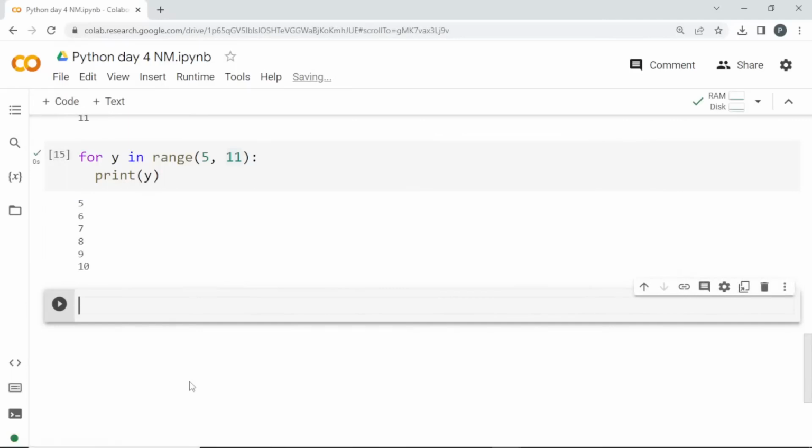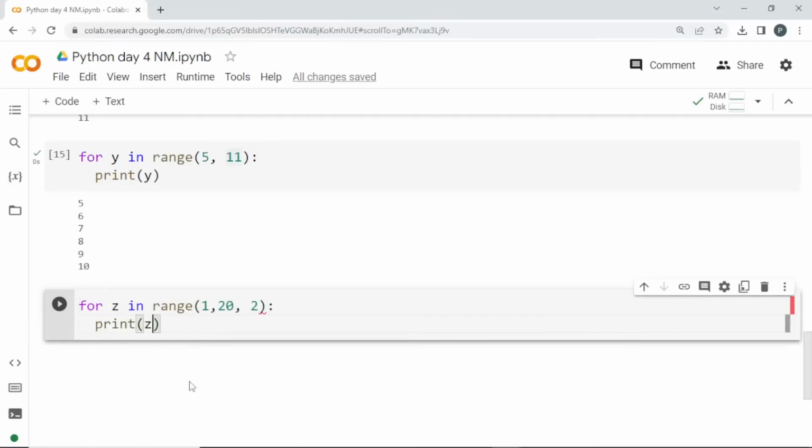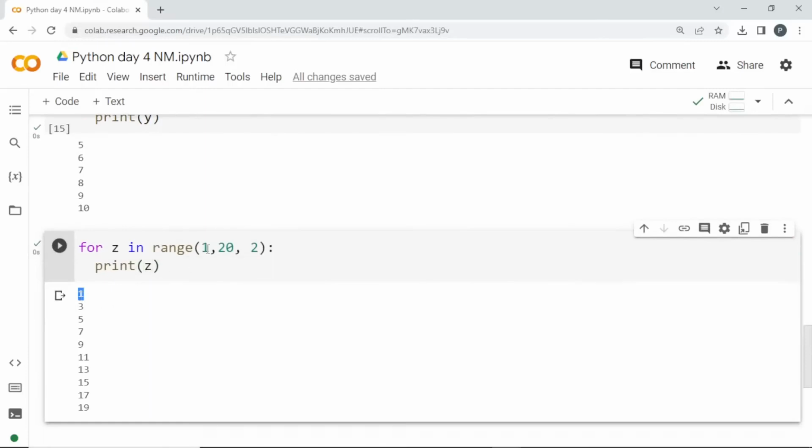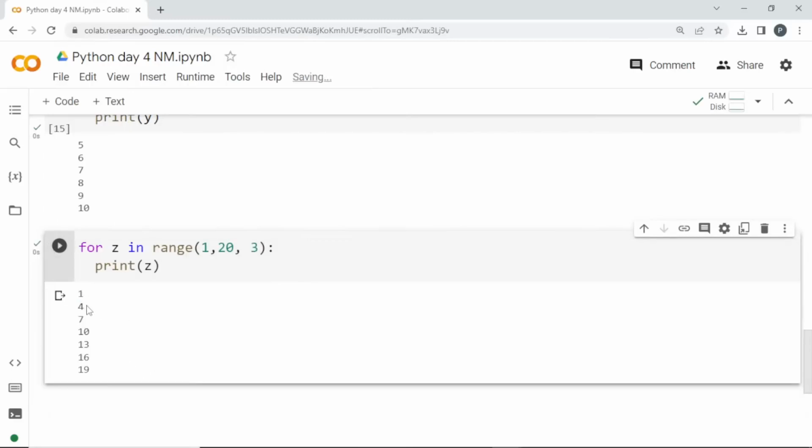Next one will be mentioning the step. For z in range, I'll start from 1 and end till 20 in 2 steps. I'll print z. See here, we got 1. So it's starting from 1 and then it will skip the second one, then 3, then 5, 7. One step it will skip, that's what 2 is. If I mention 3 here, it is going to skip 2 and print the third one. So it will print 1, then skip 2 and 3, printing 4, and so on. Is it clear about the range function? Any doubts?